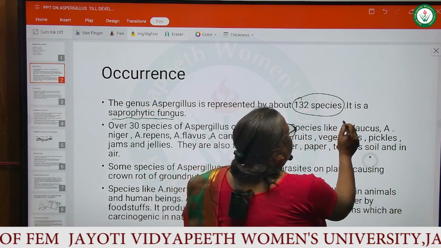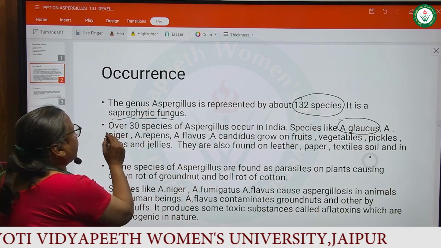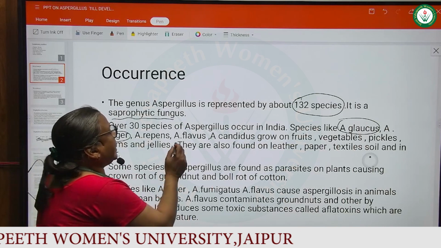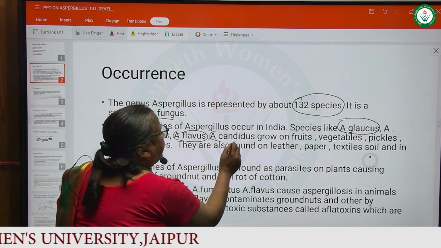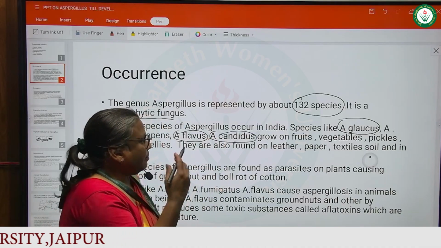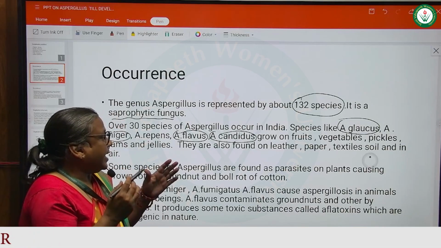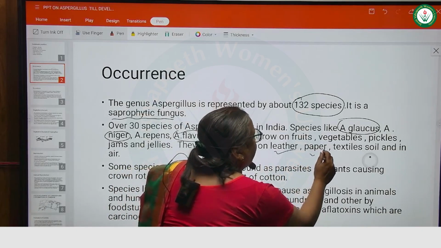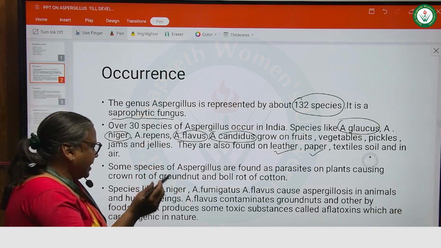Species like Aspergillus glaucus, Aspergillus niger, Aspergillus repens, Aspergillus flavus, Aspergillus candidus grow on fruits, vegetables, pickles, jams, and jellies. They are also found on leather, paper, textiles, soil, and in air.